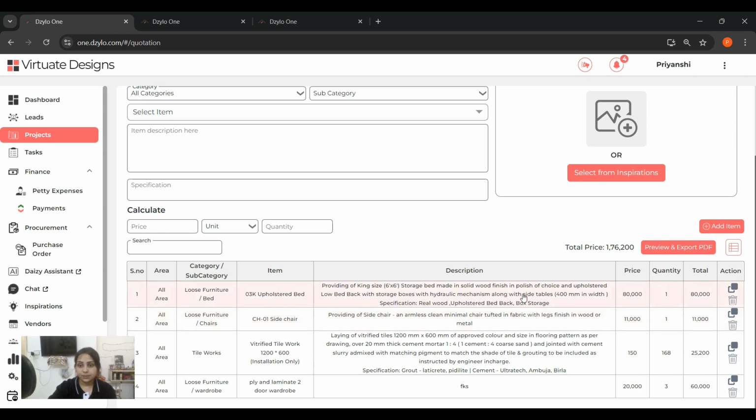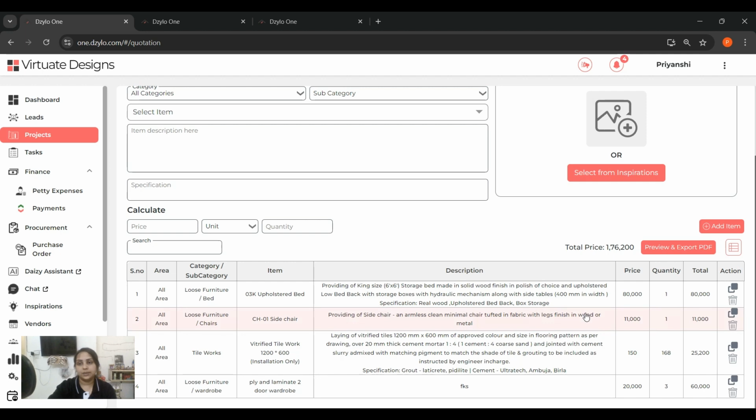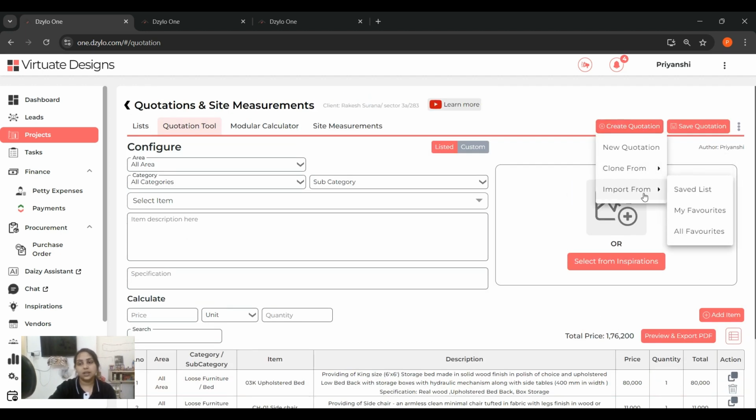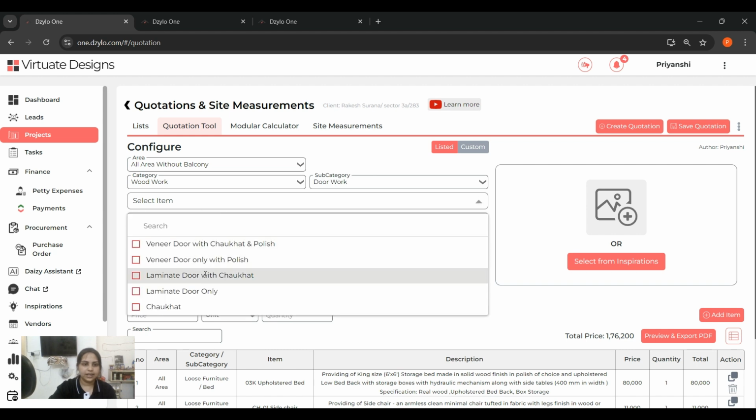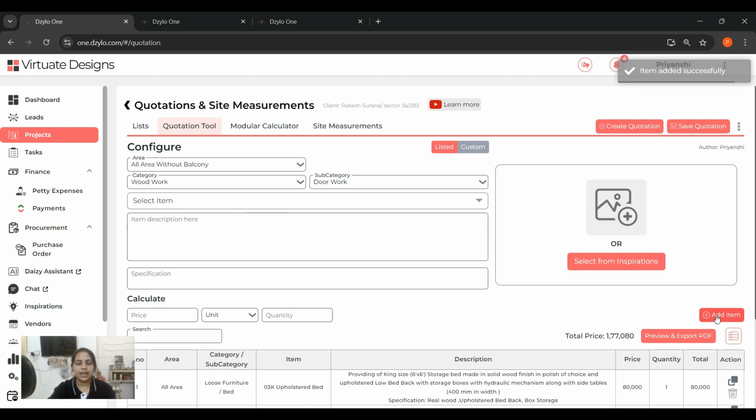If you want to change the price or anything, you just click on this, change whatever you want, and update it. Clone will just clone everything. You won't be able to add items first; just clone it and then start adding items. But suppose I have added something already, I'll just show you one thing. By adding that dole work, I select item, I'll select this, add my quantity, and add item.